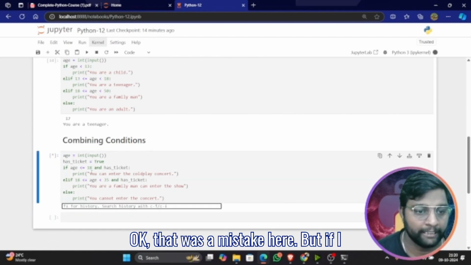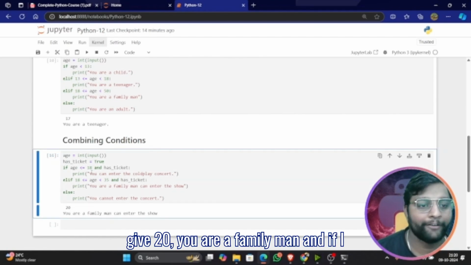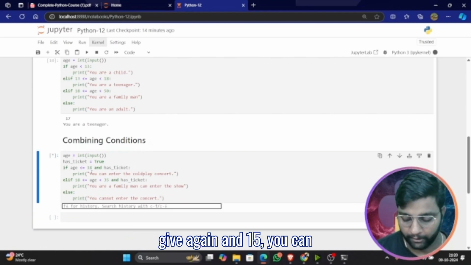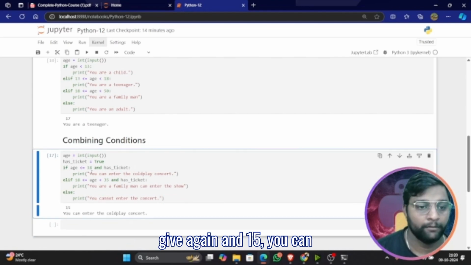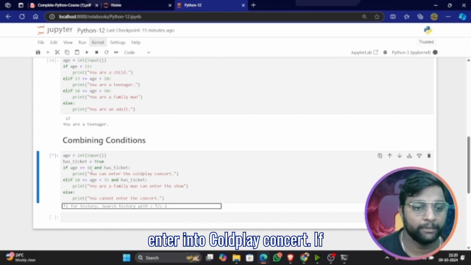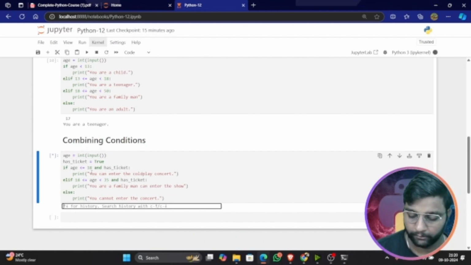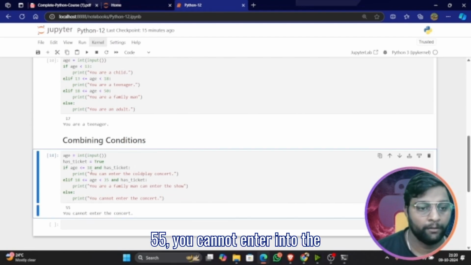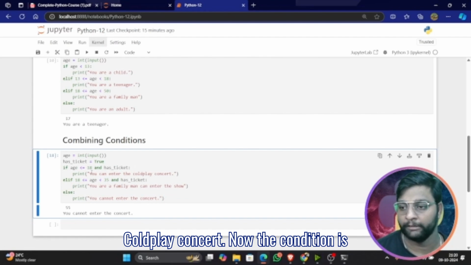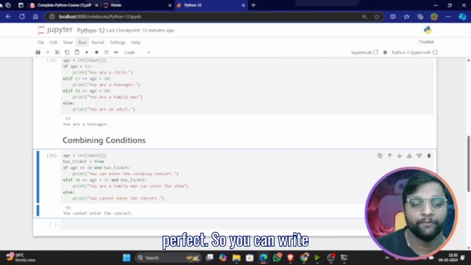Okay, that was a mistake here. So if I give 20, you are a family man. And if I give 15, you can enter into Coldplay concert. If I give the age this time as 55, you cannot enter into the Coldplay concert. Now the condition is perfect.